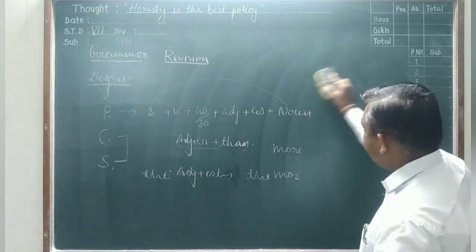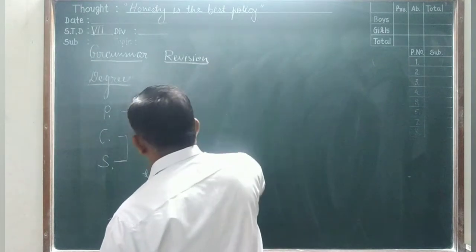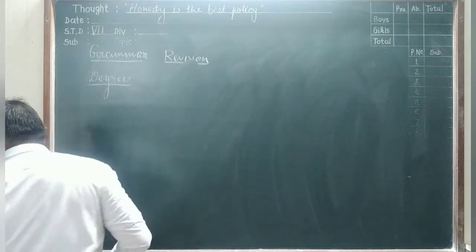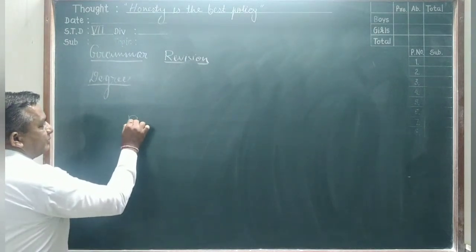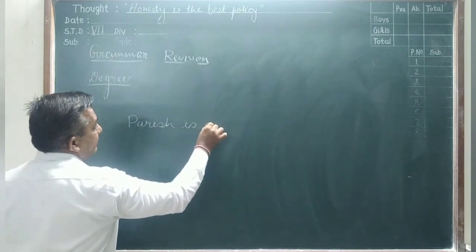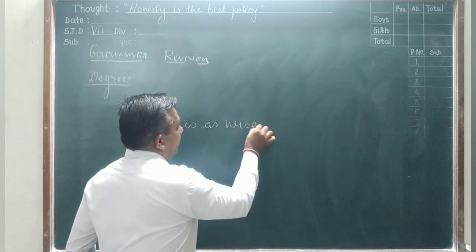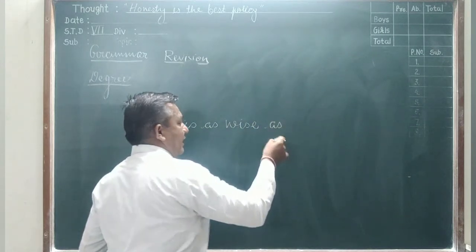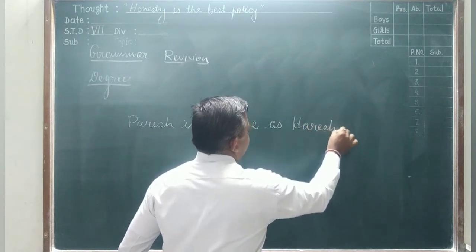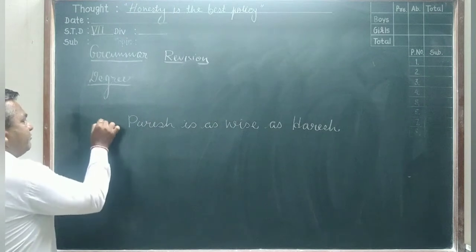For example: Paresh is as wise as Harish. The sentence is in which degree?